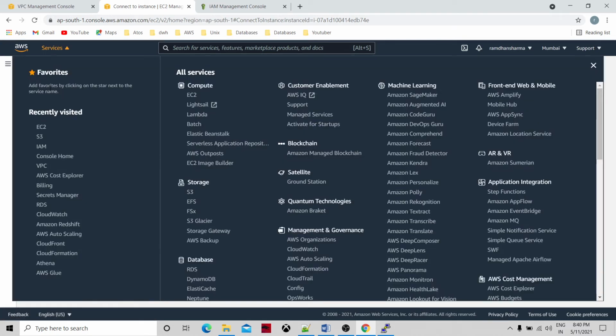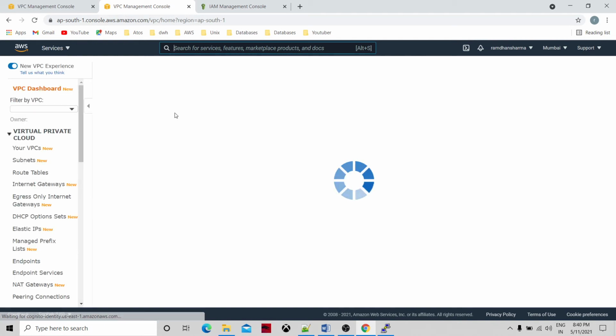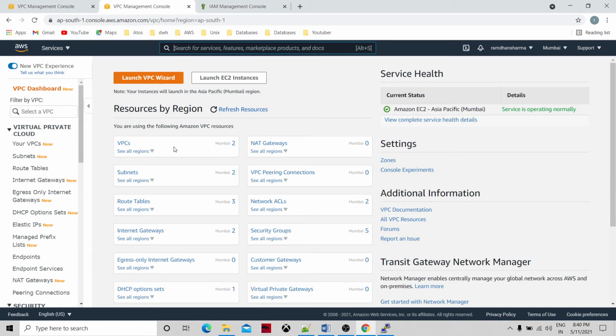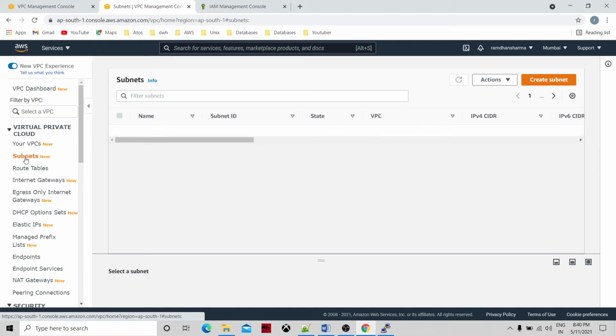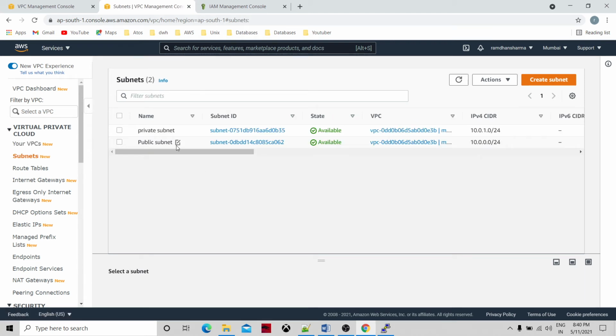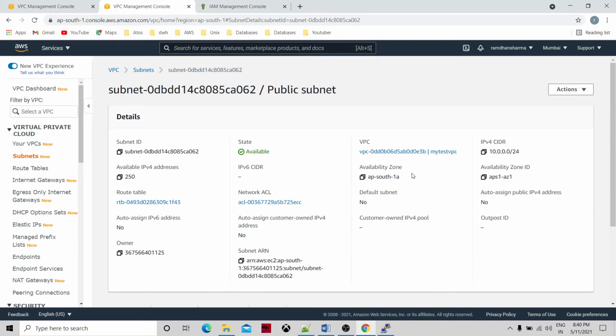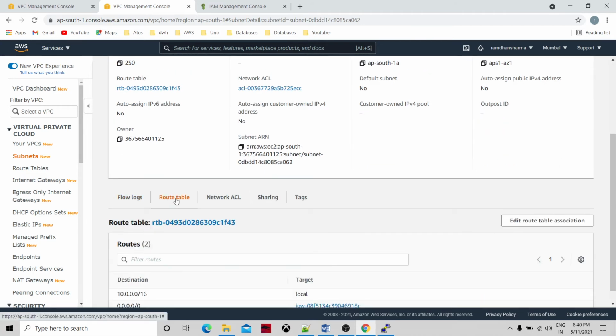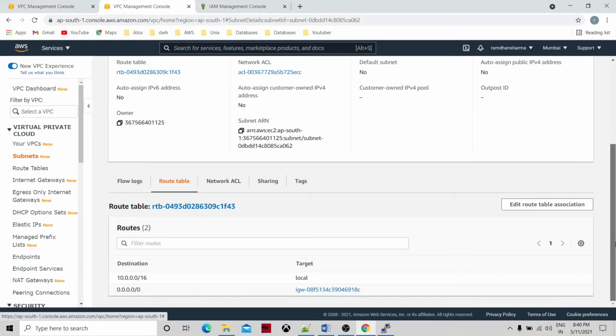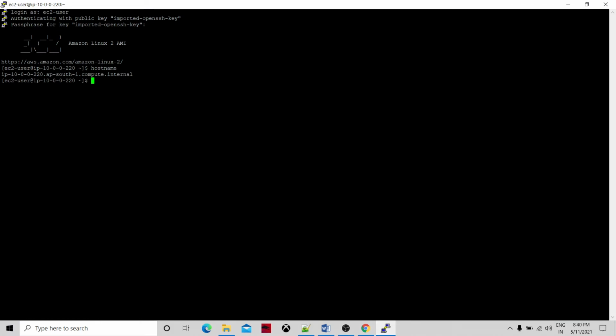Go to the VPC dashboard, then go to the subnets, because our public instance is under the public subnet. Then go to the route table. As we know, our route table is already connected with the internet gateway.